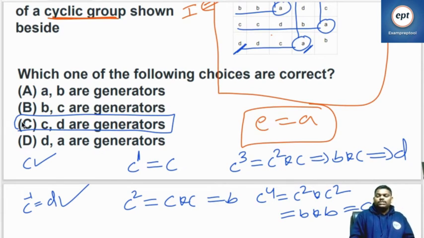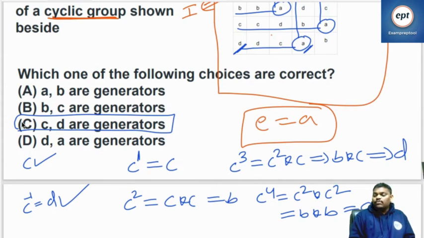Which of the following choices are correct? Who are the generators, he is asking. Generator means if I say I am a generator, powers of me will generate all the people. So if I take C, you can check like that for A also, B also. If you want, you can verify other people also.